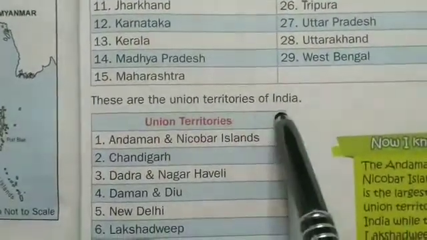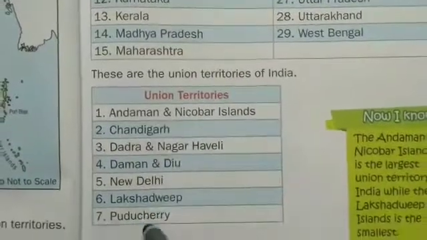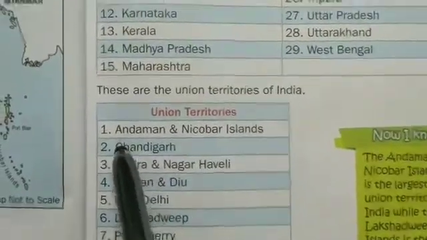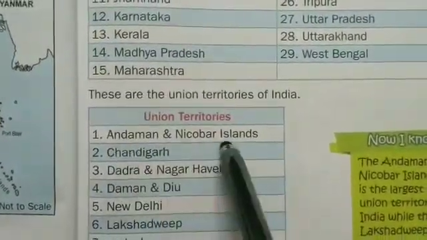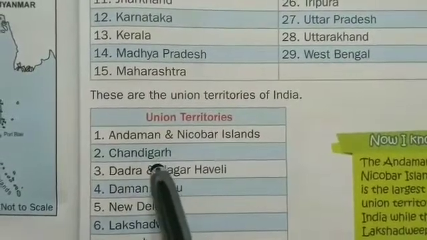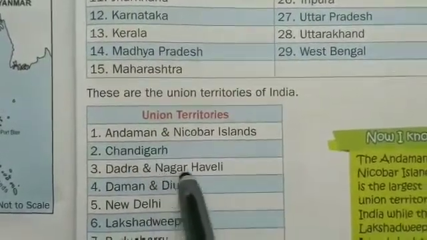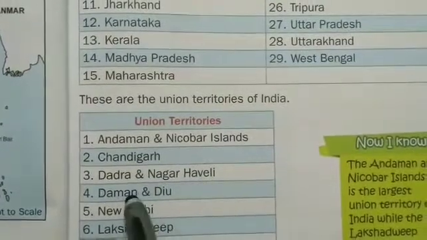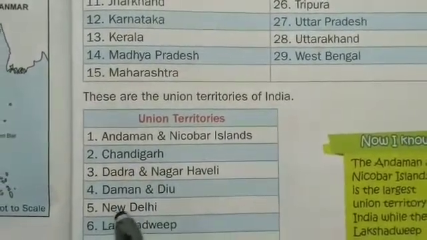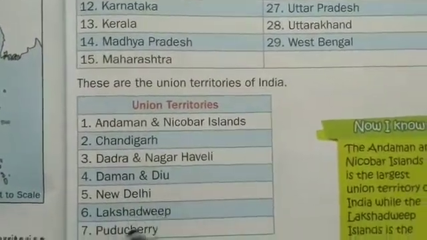And these are the union territories of India. There are 7 union territories. Let's read out. Andaman and Nicobar Islands, Chandigarh, Dadra and Nagar Haveli, Daman and Diu, New Delhi, Lakshadweep, Puducherry.